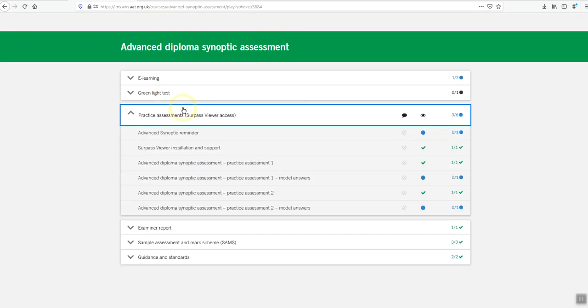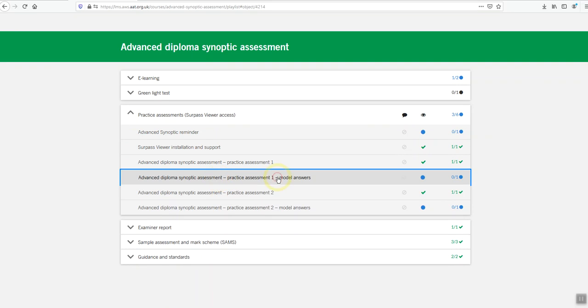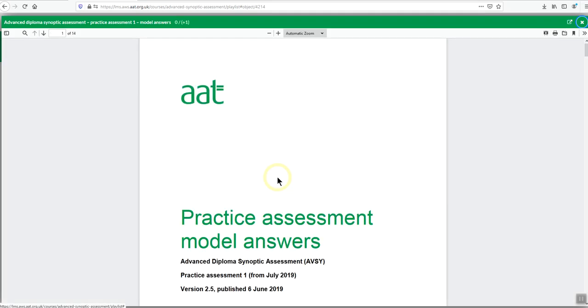Now, before you can do this, you must make sure you have followed the process to install the Surpass viewer in advance. I would also recommend that when doing part 1 of this assessment, you have the answers next to you. So the model answers are in PDF format.